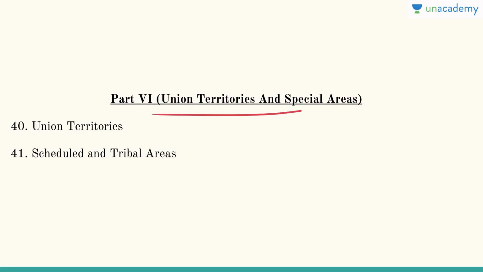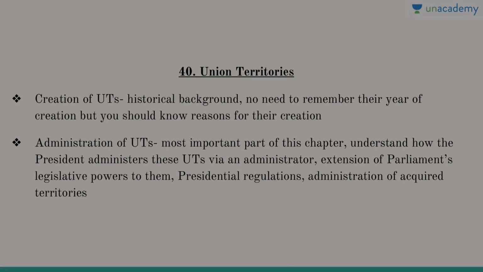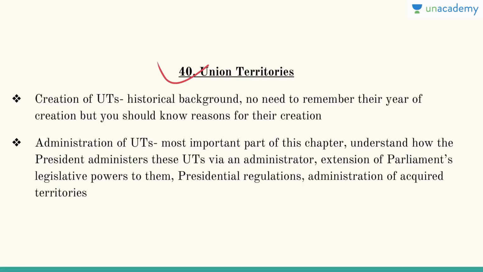So part 6 deals with union territories and special areas. Here chapter 40 is union territories and chapter 41 is scheduled and tribal areas. I think that part is absolutely clear till now, that we are talking about what we are talking about. Then you have the union territories here.